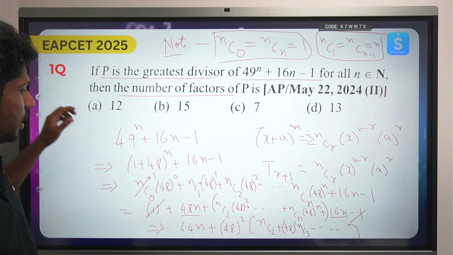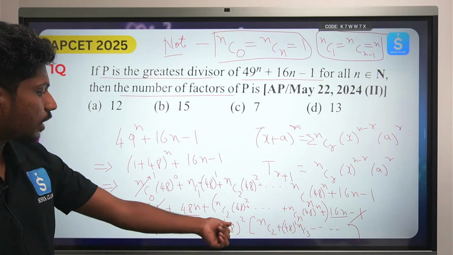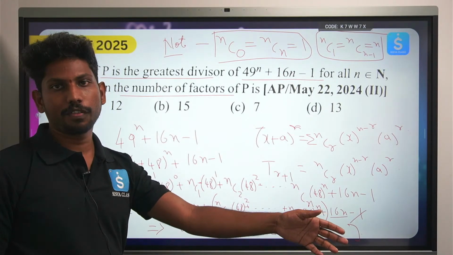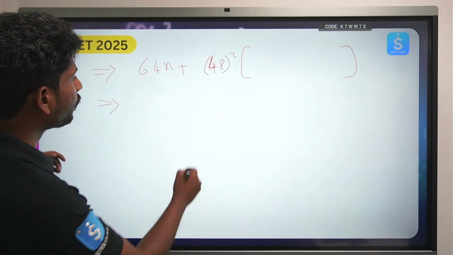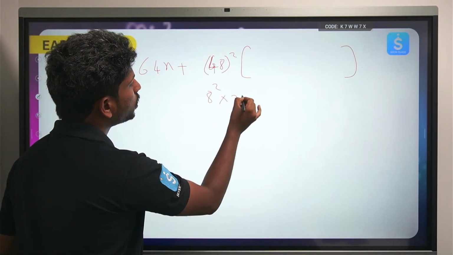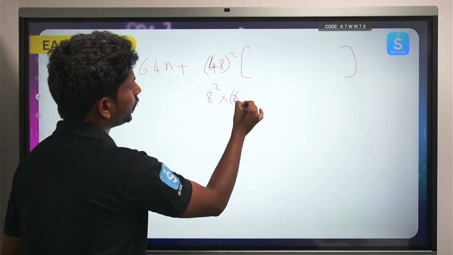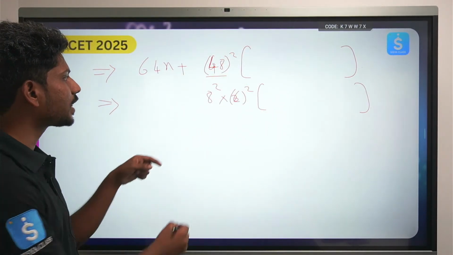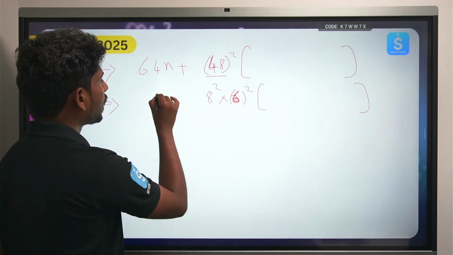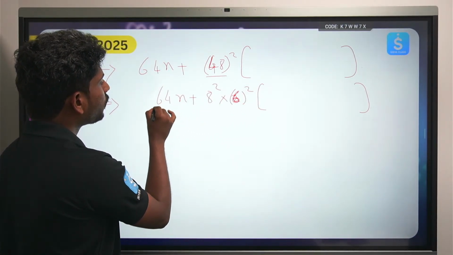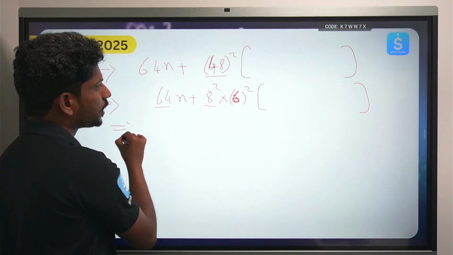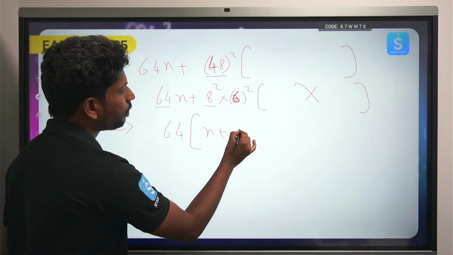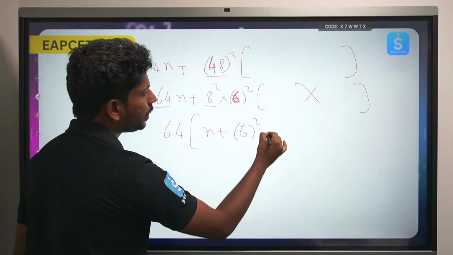Now what are the values in which I can take the whole thing common? 48 square I can write as 8 square into 6 square, since 8 into 6 is 48. So 48 square is 8 square into 6 square, which is 64 times 6 square. Now this is 64N and this is also a multiple of 64, with some garbage value I'm not interested in. So I can take 64 common: 64 times N plus 6 square into some garbage value.